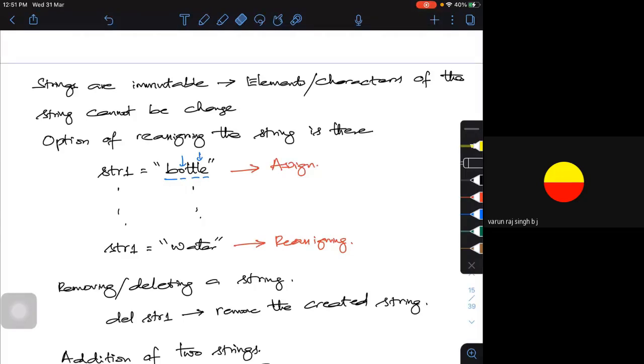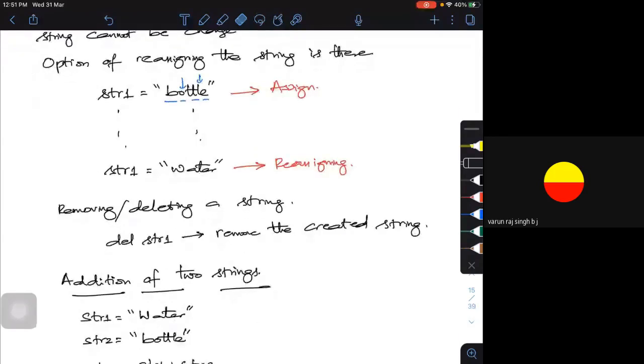As I told you, strings are immutable, so the only option I have is removing or deleting. With the del command, if I put del and that particular string name, it is going to remove the complete string. Whatever string I have created gets removed.